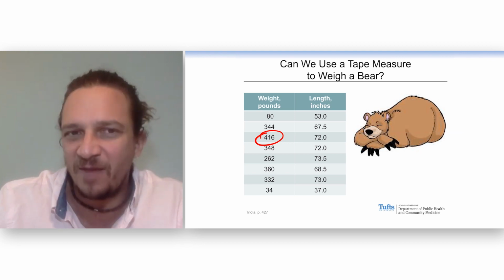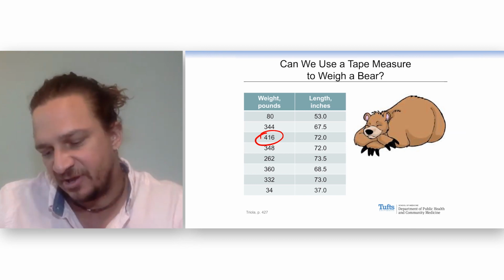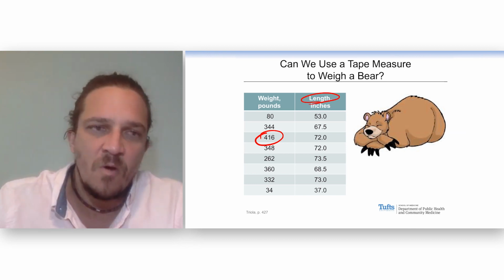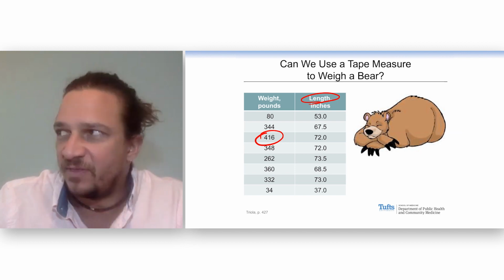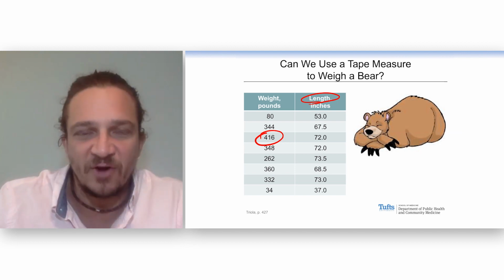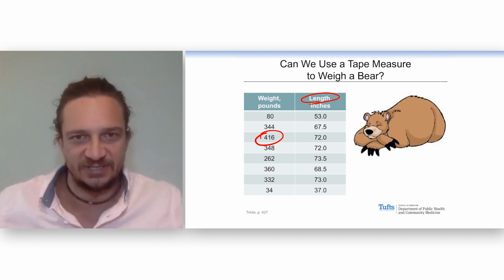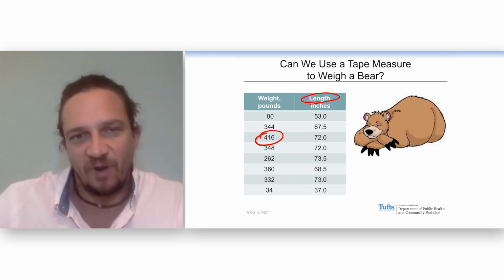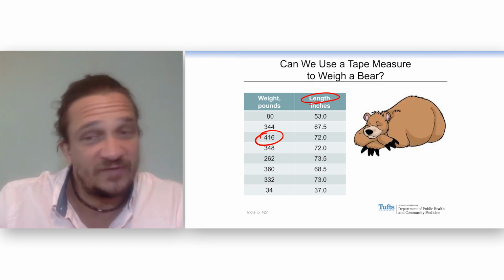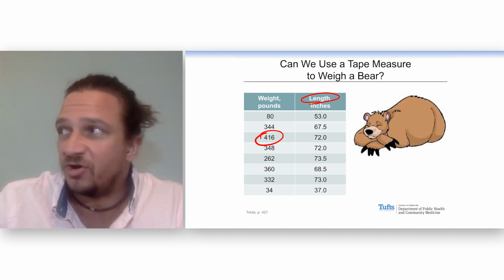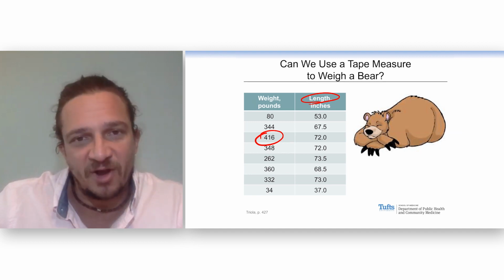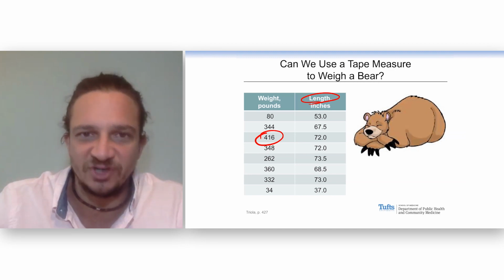But can you estimate a bear's weight from its length? Well, again, it'd be easy. You shoot the bear first, and then when it's laying there, run up, take a tape measure, measure how long it is, write down the length, and run away. Or maybe you don't even have to shoot it at all. Maybe you could take a picture of the bear standing next to some sort of tape measure.